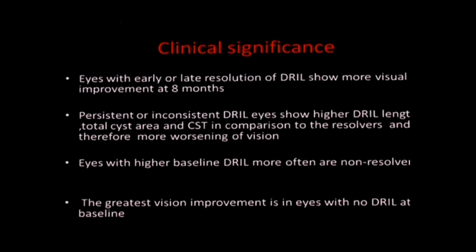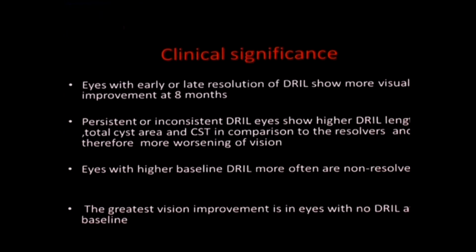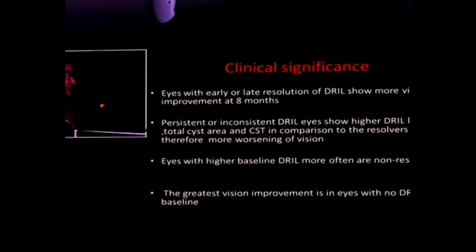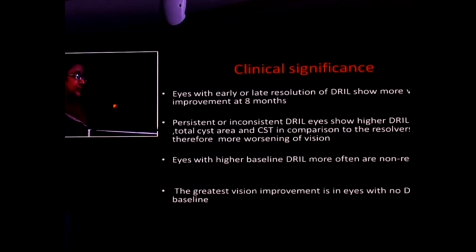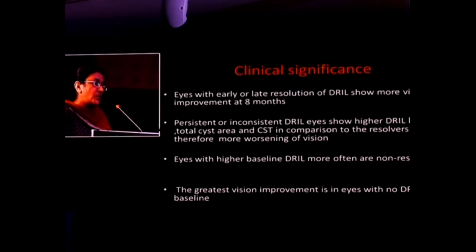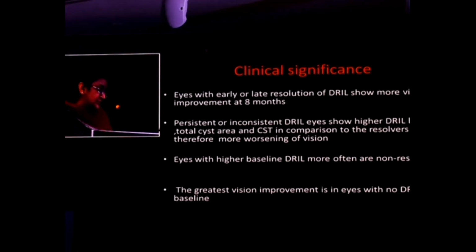Now, what is the clinical significance when we see all these various resolution patterns of DRIL? What we need to understand is that eyes with early or late resolution of DRIL show more visual improvement at 8 months. Persistent or inconsistent DRIL eyes show higher DRIL length, total cyst area, and subfoveal thickness in comparison to the resolvers, and therefore show more worsening of vision.